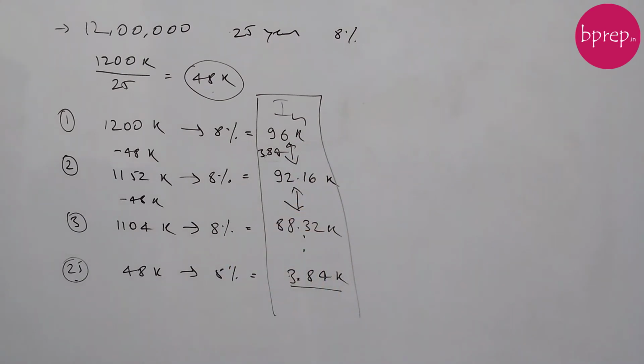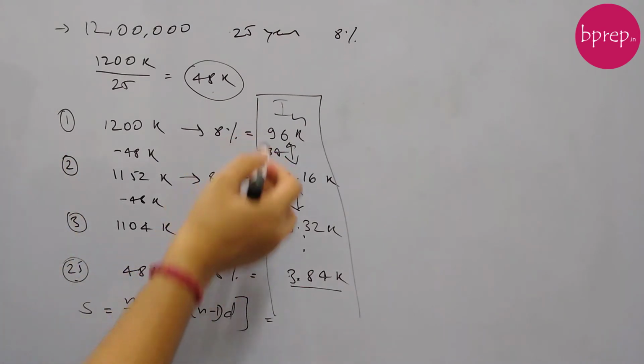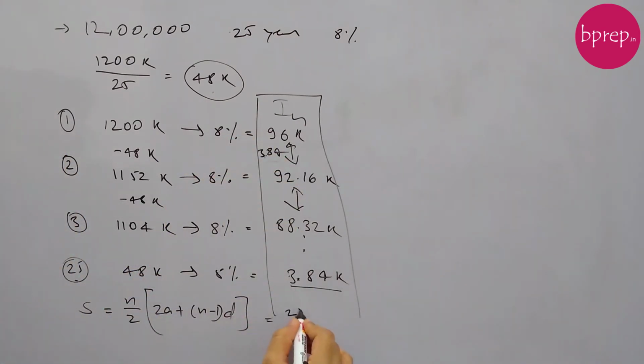For the summation of this interest component, we can use the formula for the sum of an AP series, which is n by 2 into (2a plus (n minus 1) into d). Here n is 25 because there will be 25 terms. So we have 25 by 2.